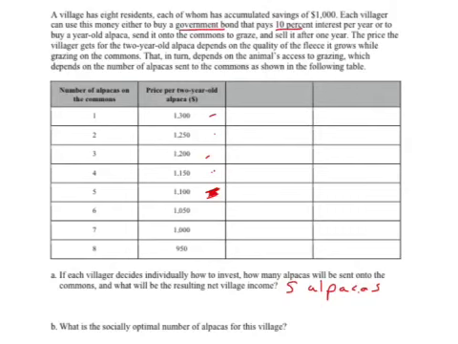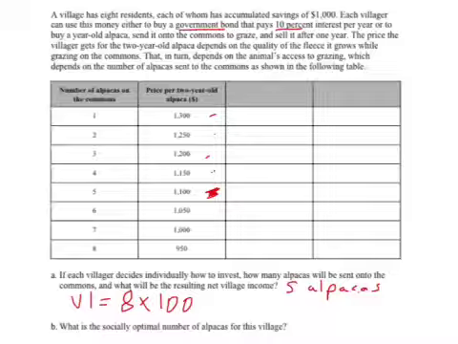So net income, they get 1,100 for selling that alpaca, but they spent 1,000 to get it. So net income was 100. Same for the bond. So 8 people are making 100 each. Village income is 8 times 100. We don't have to separate out the bonds income and the alpaca income because everybody's earning the same 100, and so village income is 800.